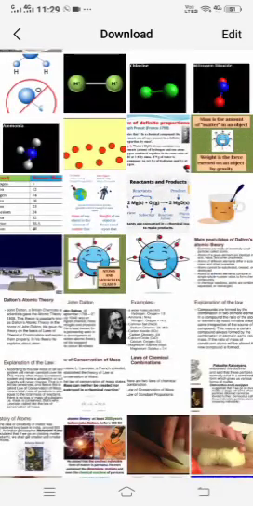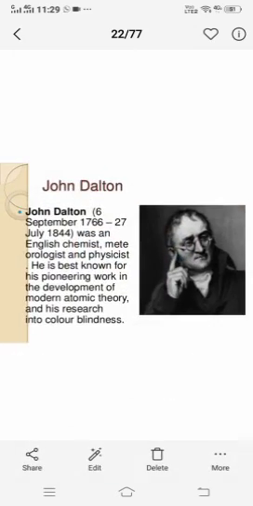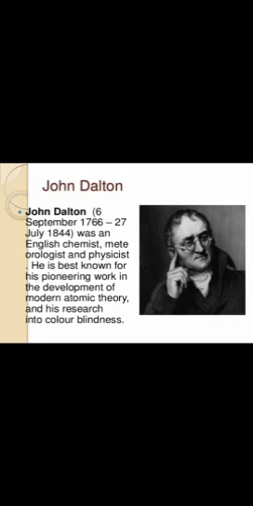So children, the next one is very, very important, that is about Sir John Dalton. I'll just tell you something about him. This chapter is like that, we will come to know about different scientists, children, Indian and even foreigners also. This scientist, John Dalton, is a very different one because he worked for the color blind people. I hope you know about the color blind person.